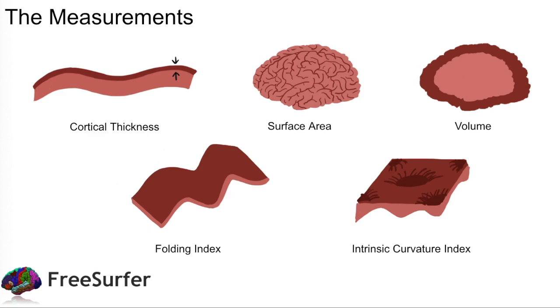In this study, the folding index, which measures how much the brain folds like a piece of paper, and the intrinsic curvature index, which measures how much the brain curves similar to a dimple golf ball, were used instead of the gyrification index. We expect more active parts of the brain to have a greater cortical thickness, volume, and indices, and we expect the opposite for parts of the brain affected by dementia.